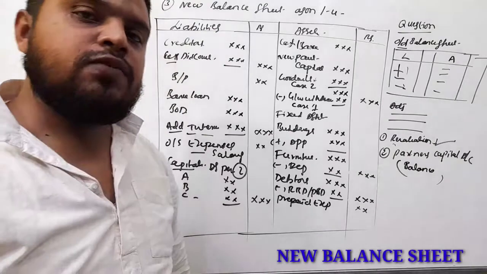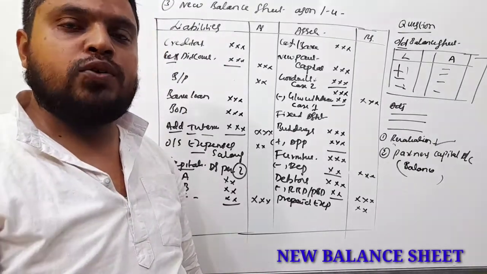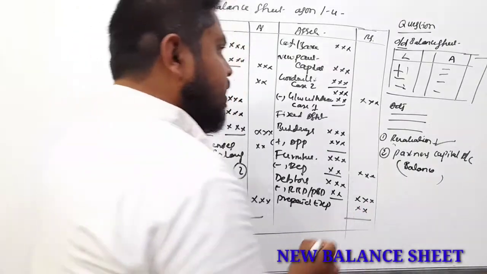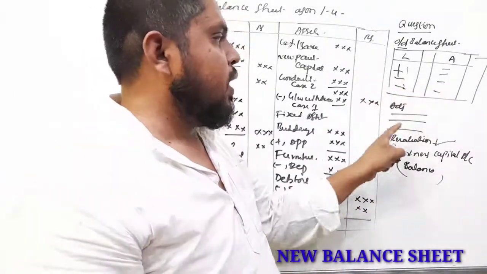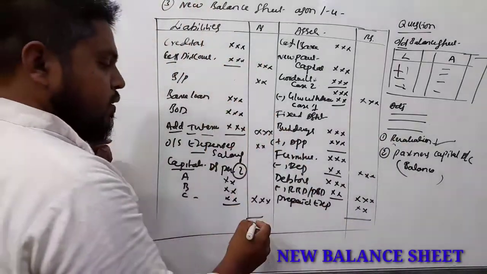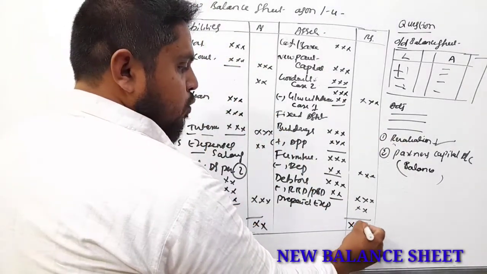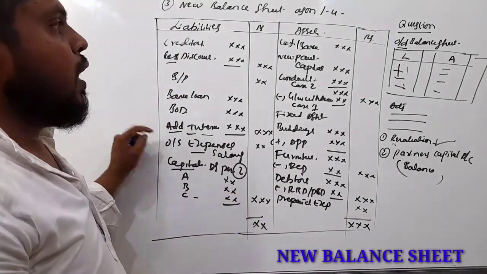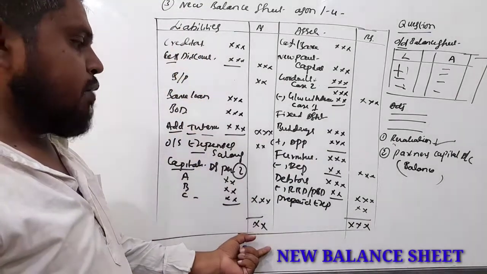What the partnership firm has paid in advance can be treated as an asset. Now after revising all the assets and liabilities and adjustments, the balance you will get is the equal amount, that is assets and liabilities. So this is the third step under admission and retirement of a partner.